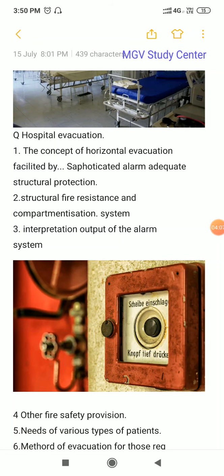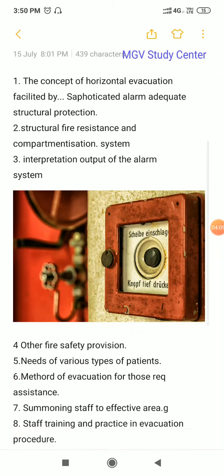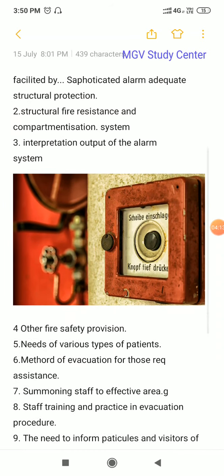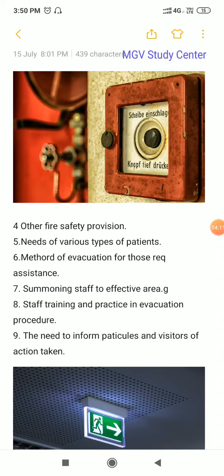According to that, you have to plan your evacuation. I'm discussing in detail so that you can write something in the exam.